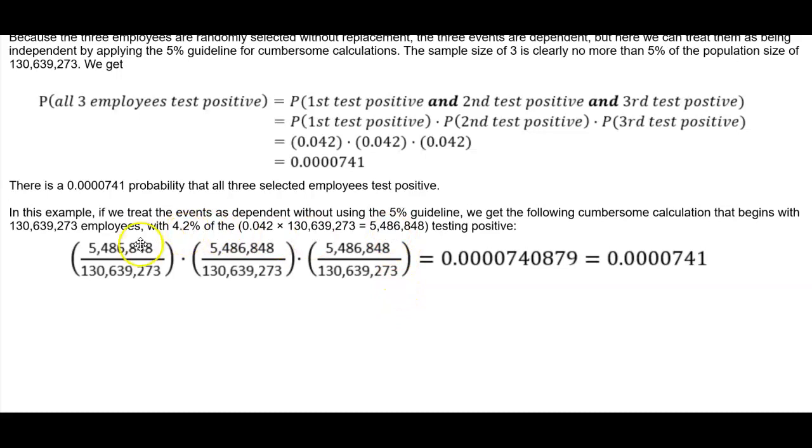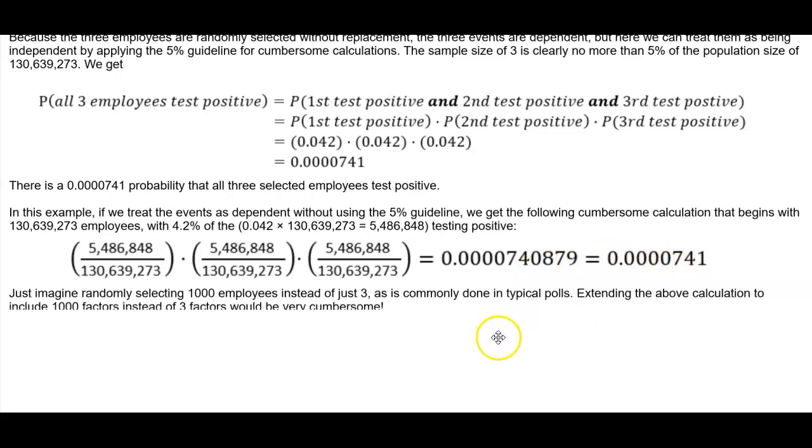So what we would do is the following. We would take that number, divide it by the total, times, again, that number divided by the total, times that number divided by the total. Multiplying that all out gives us 0.0000740879. If we round that, we would get 0.0000741. Now, just imagine randomly selecting 1,000 employees instead of just 3, as is commonly done in typical polls.